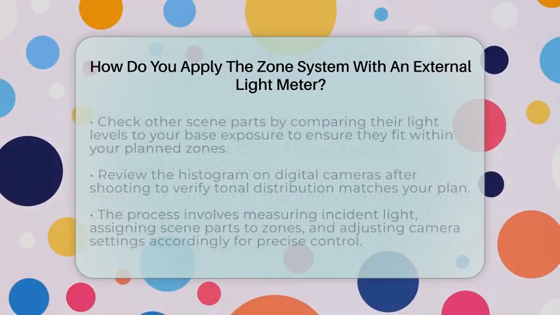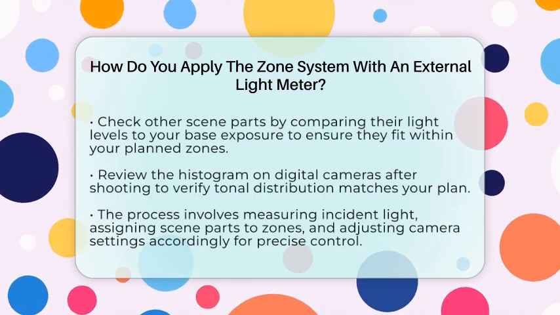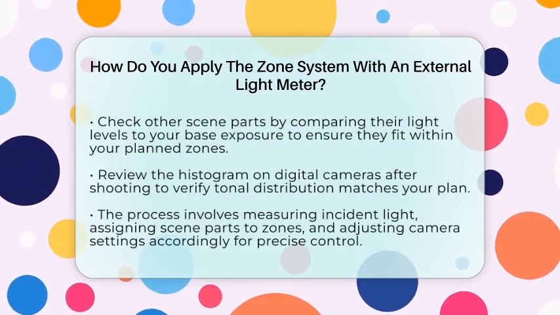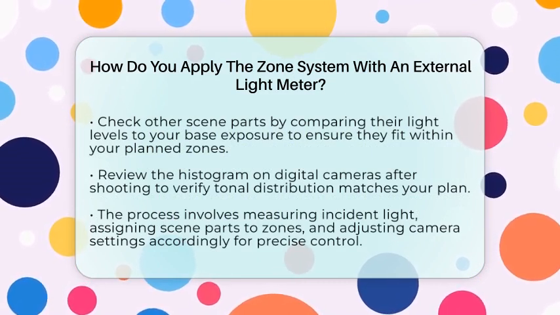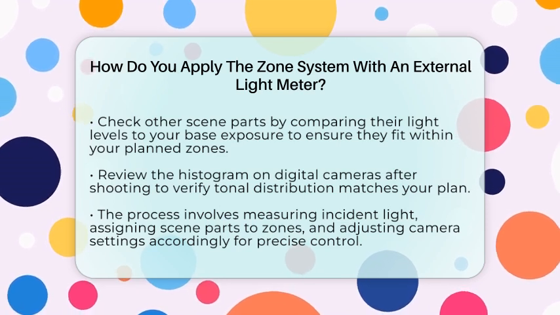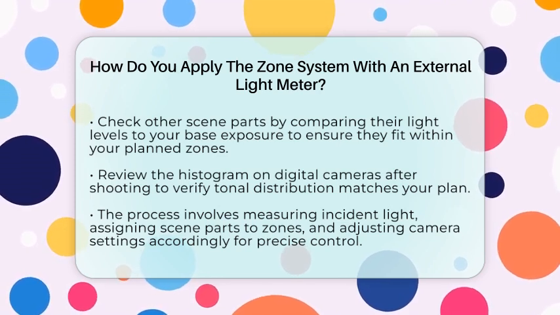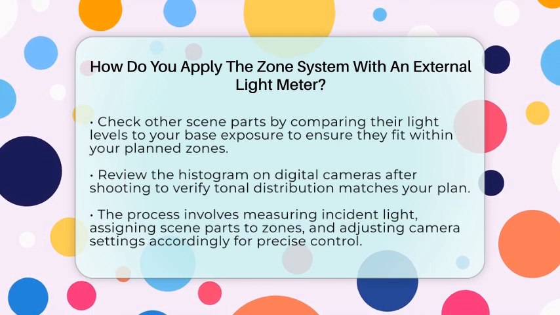For example, if your shadow area reads f8 at 125th second and you want it in zone 3, you might change your settings to f11 at 125th second or f8 at 1/250th second. This way, shadows stay detailed without becoming too dark, and highlights stay within a zone that preserves their detail.